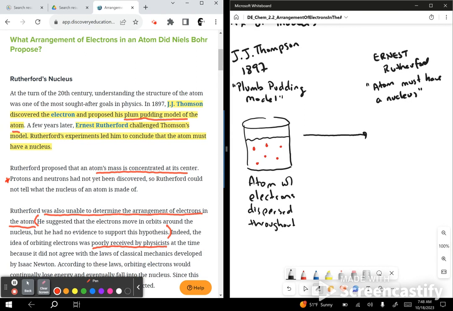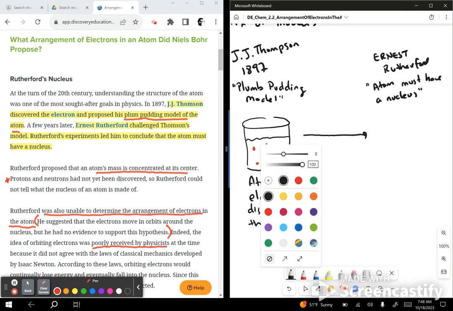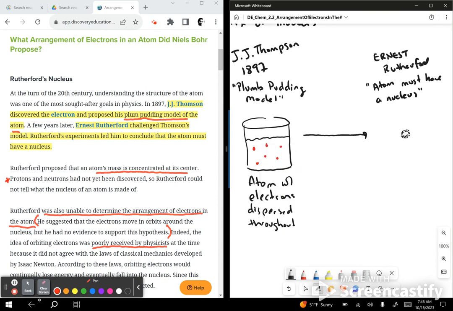So let's write down some points here. Rutherford said that there was a nucleus, and this would be a nucleus. And he suggested somehow, some way, that electrons moved around. They orbited.